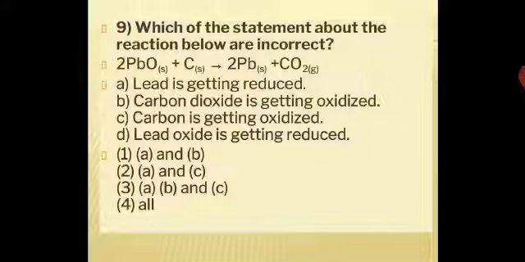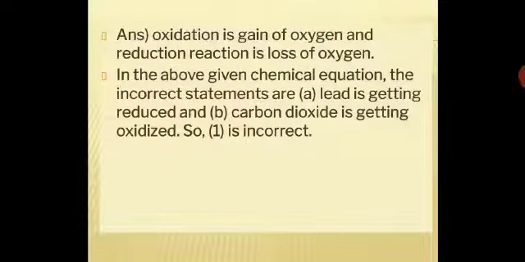So the options given over here: first one A and B, second one A and C, third one A, B and C, and fourth one all. So you have to relate to that and try to answer this. Let us see the answer over here. Oxidation is a gain of oxygen and reduction is loss of oxygen. In the above chemical equation, the incorrect statement is A, because lead is getting reduced.